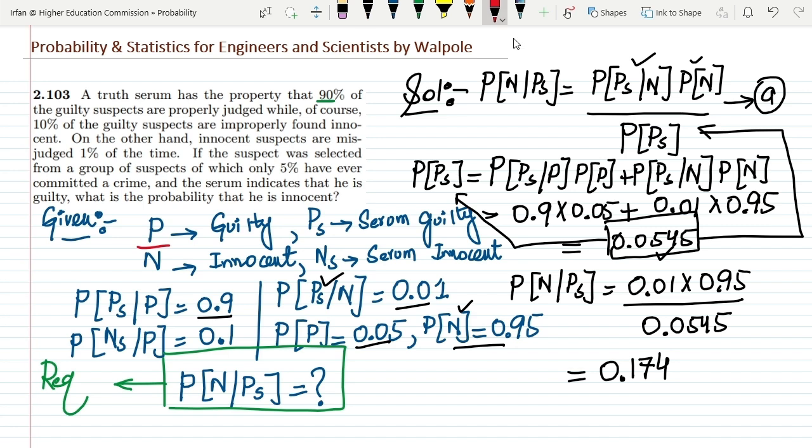This is the solution of the required quantity which we wanted to find here.